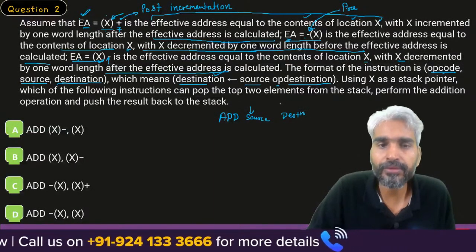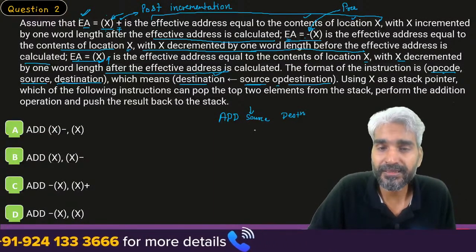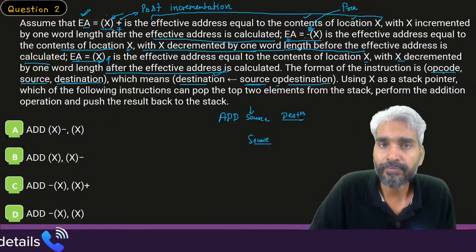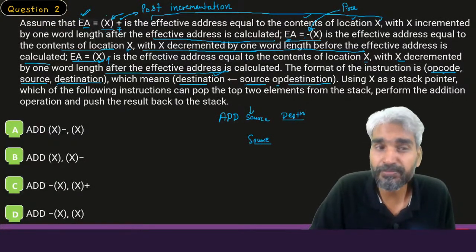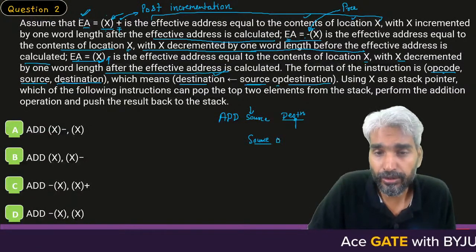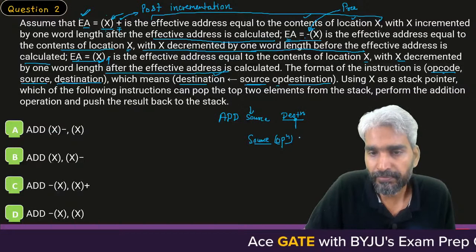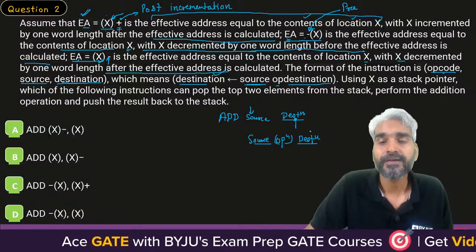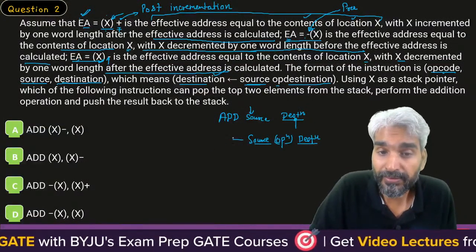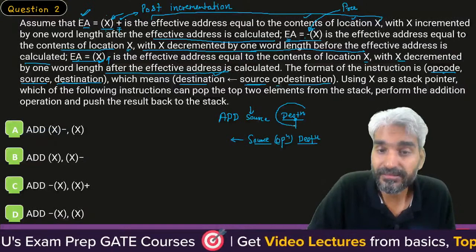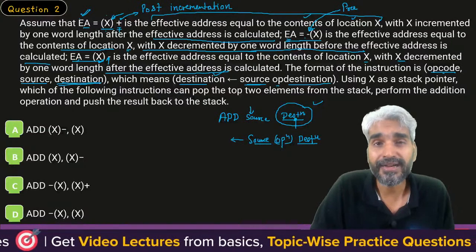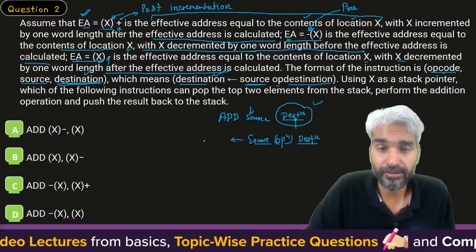But how do we perform the operation? Whatever is present in the source location, on that content we perform the operation with the data present at the location represented by the destination. We perform that operation on the content of the location defined by the destination, and the result will be stored at that second position, because whatever is at the second position in the address field defines your destination.